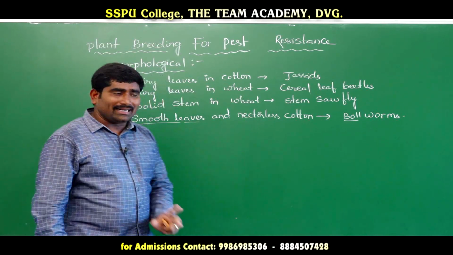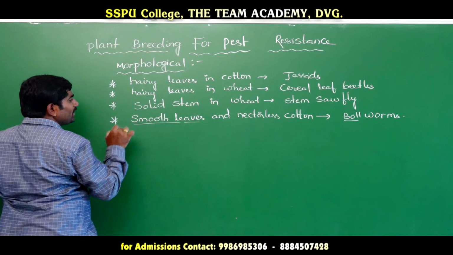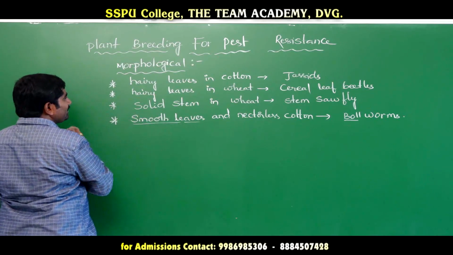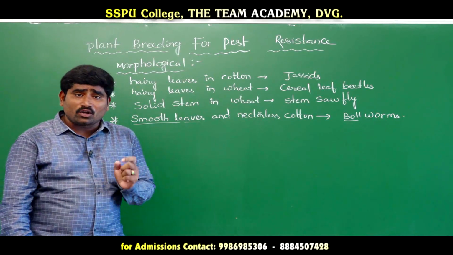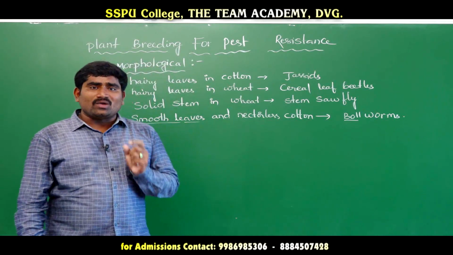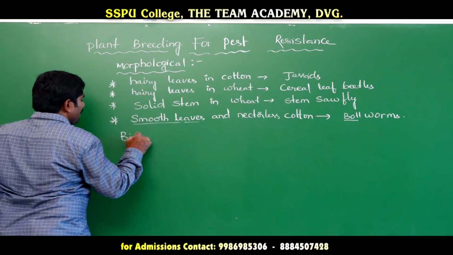Understood? So that is the difference. Next one is smooth leaves and nectarless cotton. So these are the four morphological characters we are seeing, which are used to avoid pests. Next one is biochemical characters.